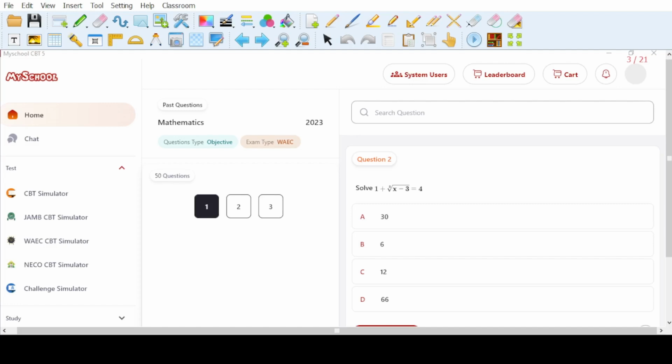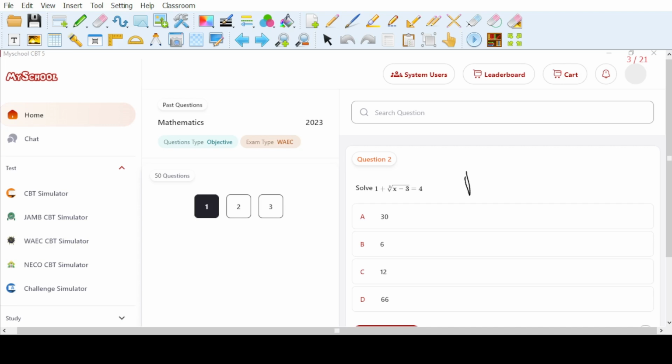In our second question, we have 1 plus the cube root of x minus 3 is equal to 4. We should solve. Okay, so this is a linear equation. So we have 1 plus cube root of x minus 3 is equal to 4. To solve this equation, very simply, we are going to subtract 1 from both sides.